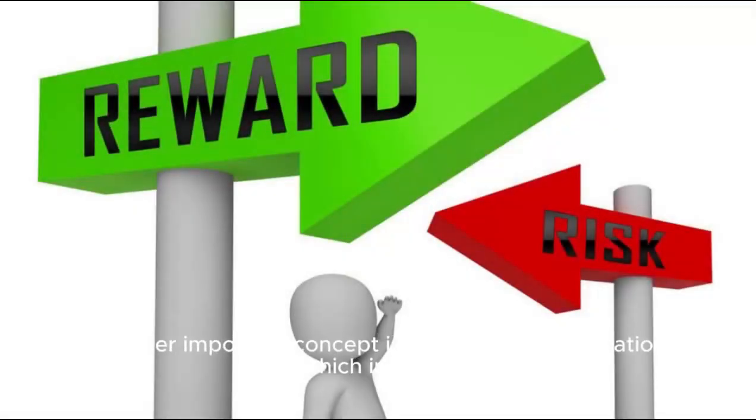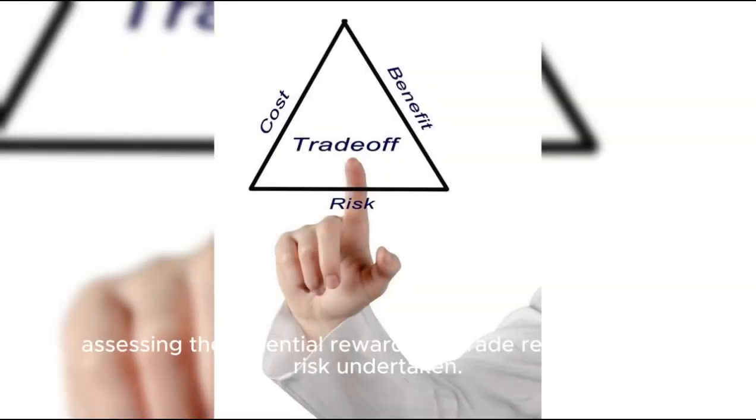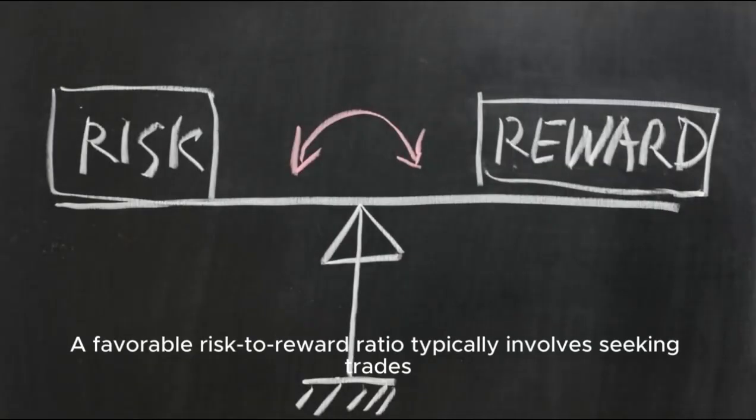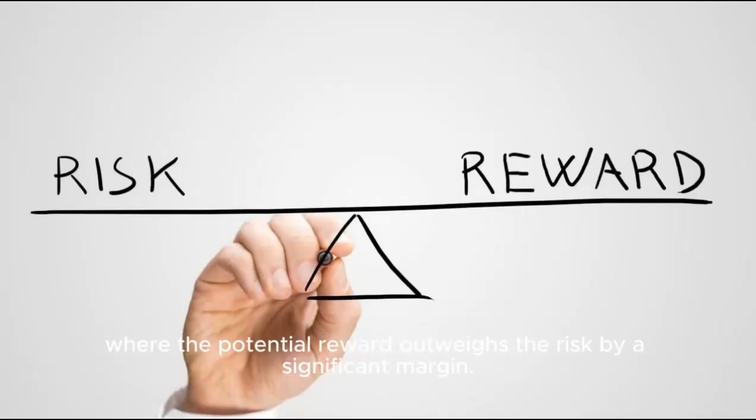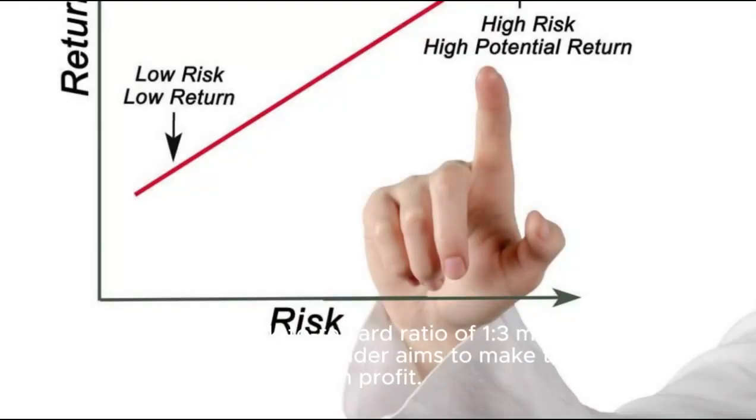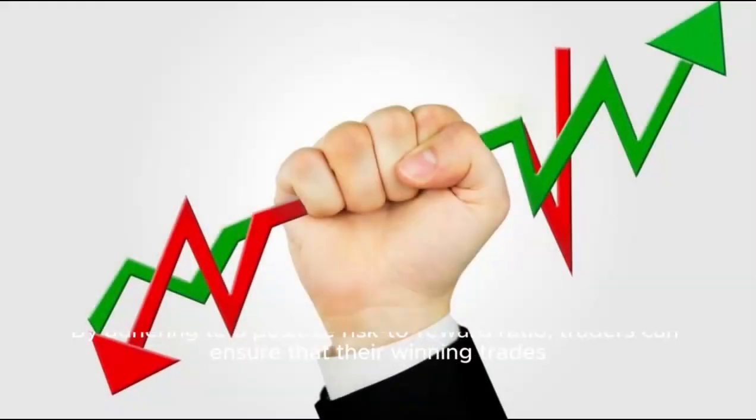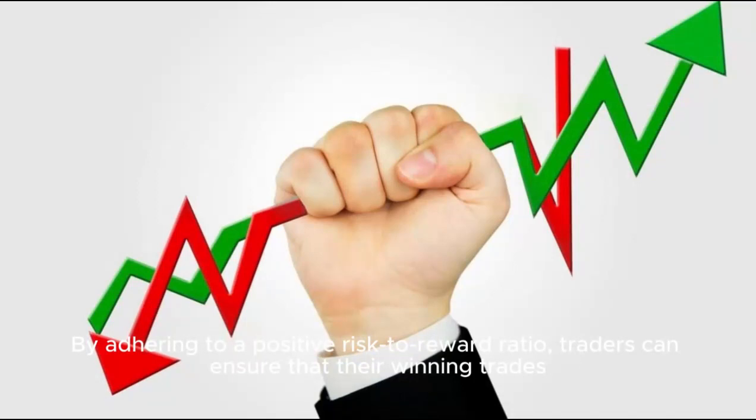Another important concept is the risk-to-reward ratio, which involves assessing the potential reward of a trade relative to the risk undertaken. A favorable risk-to-reward ratio typically involves seeking trades where the potential reward outweighs the risk by a significant margin. For example, a risk-to-reward ratio of 1:3 means that for every dollar risked, the trader aims to make $3 in profit. By adhering to a positive risk-to-reward ratio, traders can ensure that their winning trades compensate for their losing trades, leading to overall profitability.